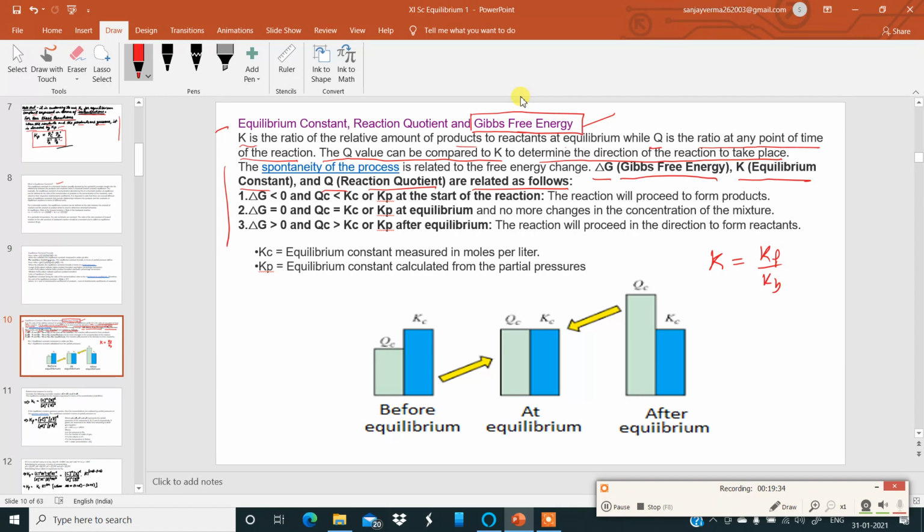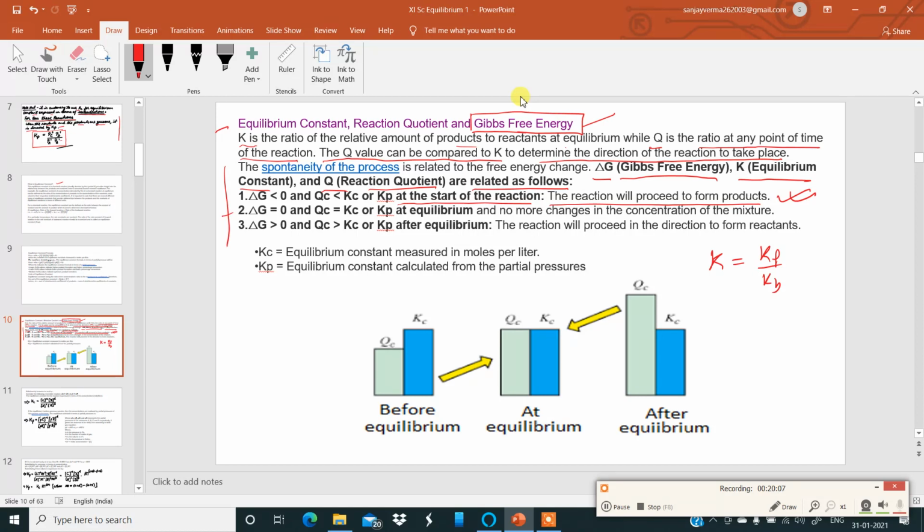Number one, delta G less than 0 and Qc less than Kc or Kp at the start of the reaction. The reaction will proceed to form the products. The reaction will happen in the forward direction. Learn this. Delta G must be less than 0 and Qc, the reaction quotient, must be less than the equilibrium constant Kc or Kp during the start of the reaction, then the reaction will proceed in the forward direction.